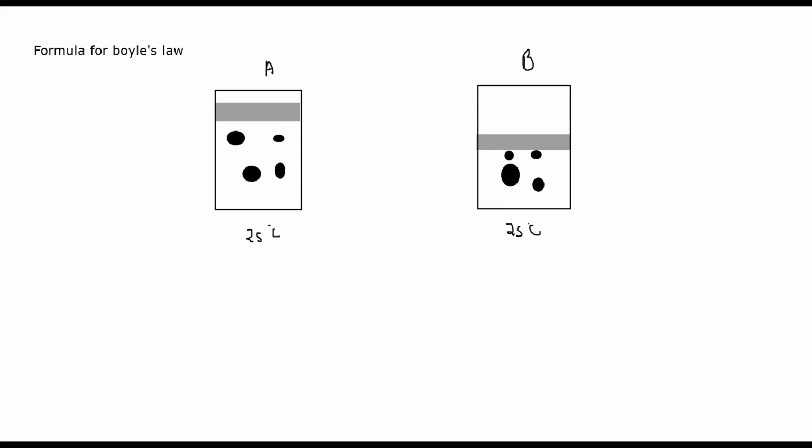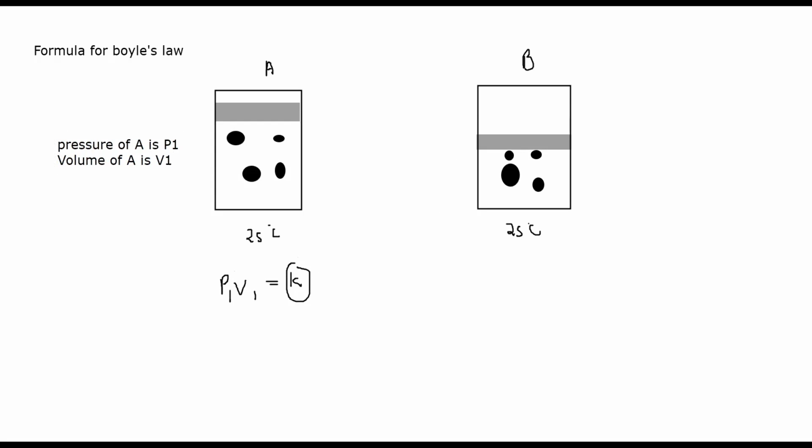For example, if I say the pressure of A is P1 and the volume of container A is V1, then when I multiply pressure with volume, I will get a constant number. I can say this constant number is K. Any constant number, I'm just representing with K.